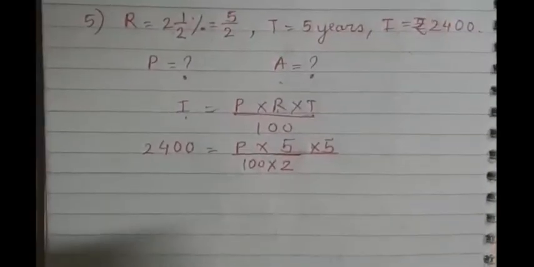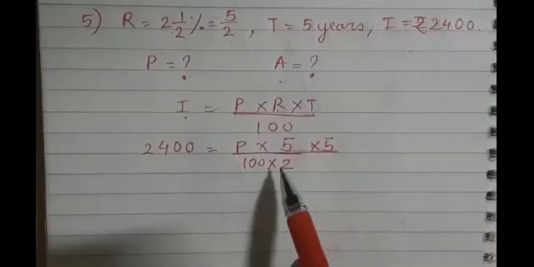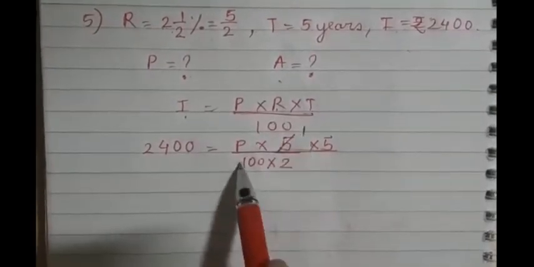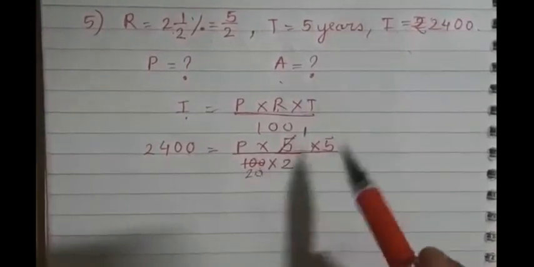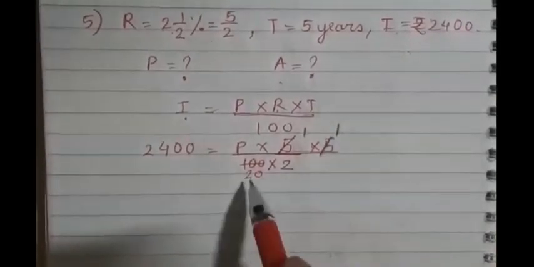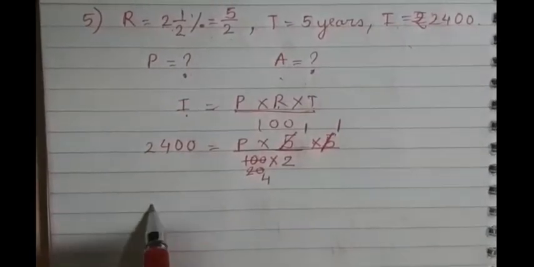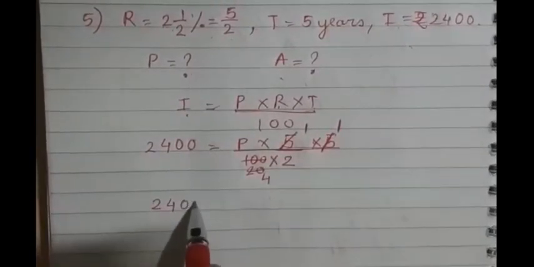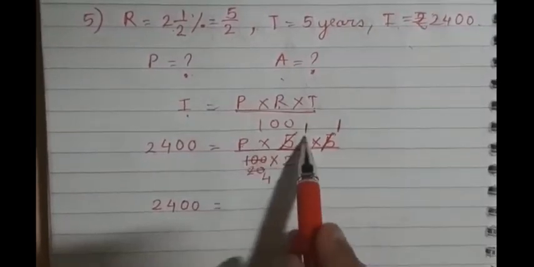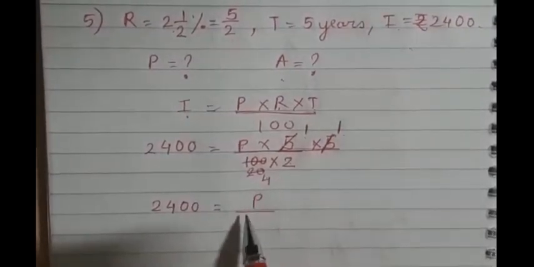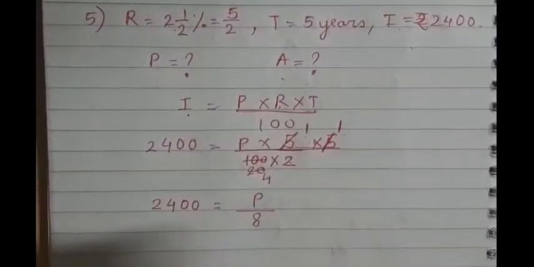Yes. Now first can we cancel anything? See, 5 ones are 5, 20s are 5 ones are 5, 4s are. So what is remaining? Here this side 2400 is equal to P into 1 into 1, P upon 4 multiplied by 2, 8. Okay.